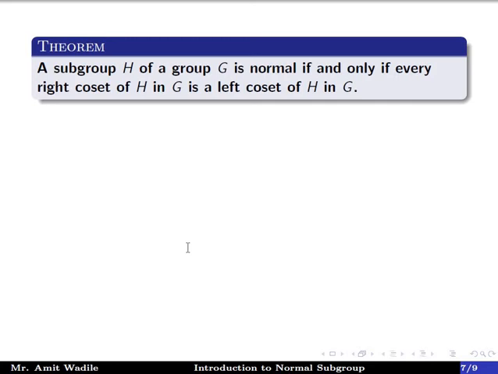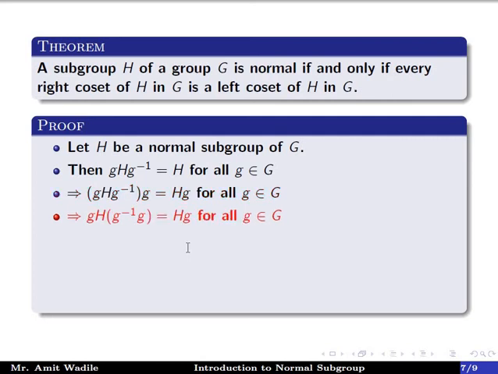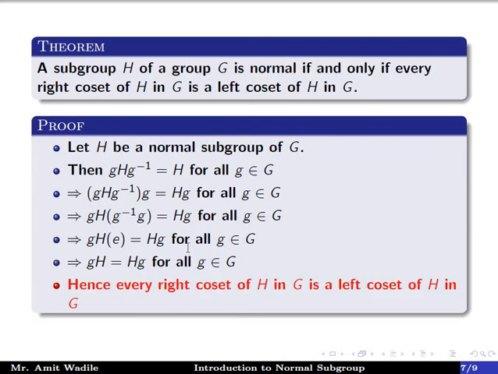Now the next theorem: a subgroup H of a group G is normal if and only if every right coset of H in G is a left coset of H in G. The proof of the theorem is: let H be a normal subgroup of G. Then by the above theorem, we write gHg inverse is equal to H for all g belonging to G. Post-multiplying by g on both sides, we get gHg inverse g is equal to Hg for all g belonging to G. This implies that gH(g inverse g) is equal to Hg, which implies that gHe is equal to Hg, which implies that gH is equal to Hg for all g belonging to G. And hence, every right coset of H in G is a left coset of H in G.